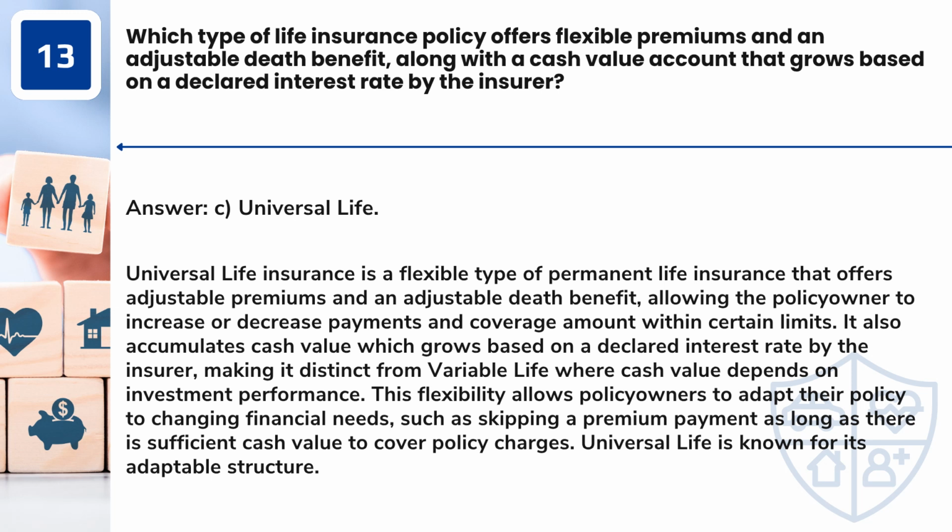Answer: C. Universal life. Universal life insurance is a flexible type of permanent life insurance that offers adjustable premiums and an adjustable death benefit, allowing the policy owner to increase or decrease payments and coverage amount within certain limits. It also accumulates cash value which grows based on a declared interest rate by the insurer, making it distinct from variable life where cash value depends on investment performance. This flexibility allows policy owners to adapt their policy to changing financial needs, such as skipping a premium payment as long as there is sufficient cash value to cover policy charges. Universal life is known for its adaptable structure.